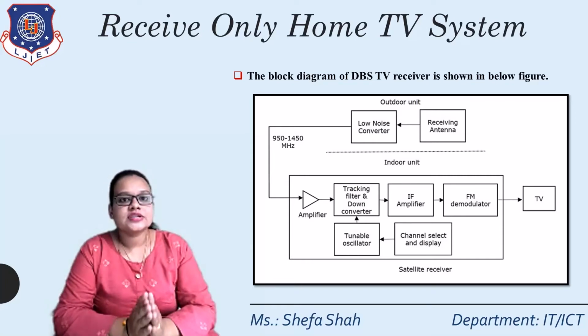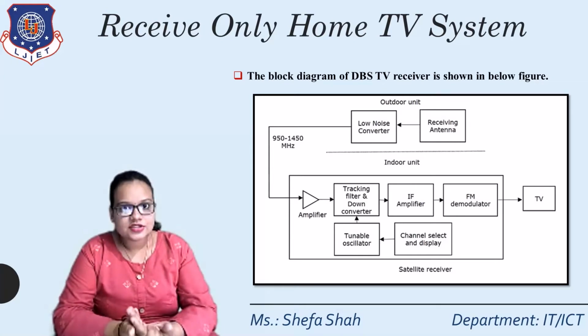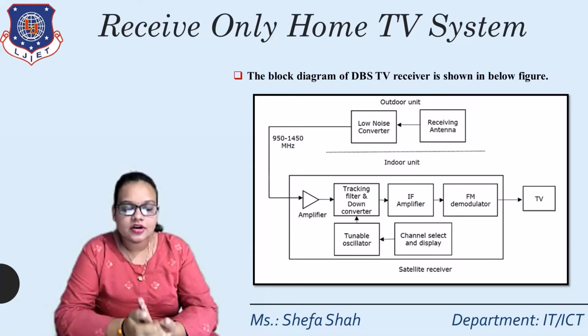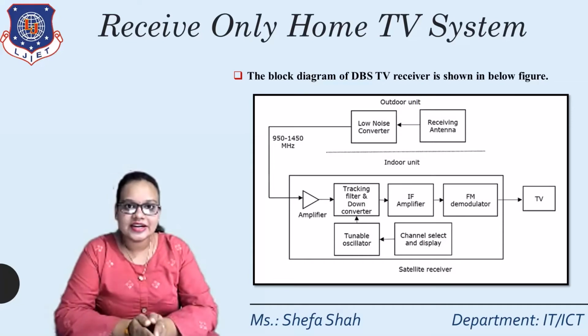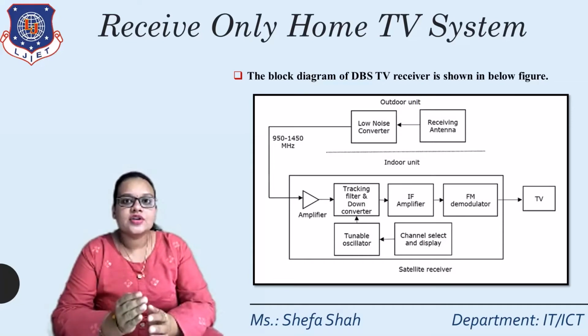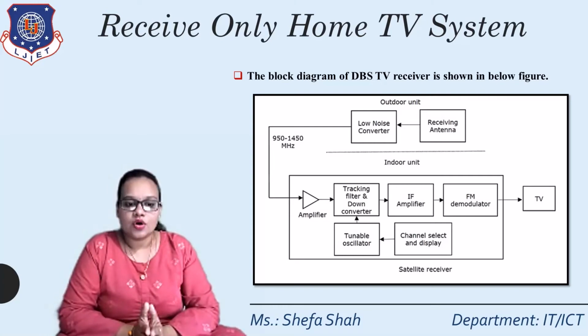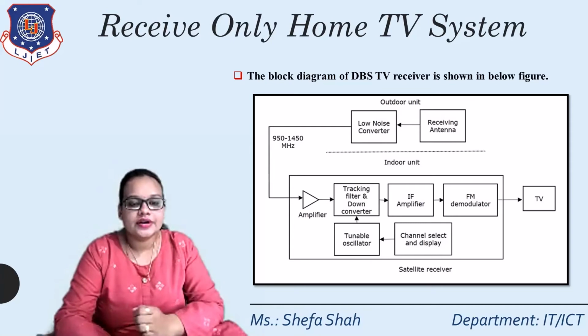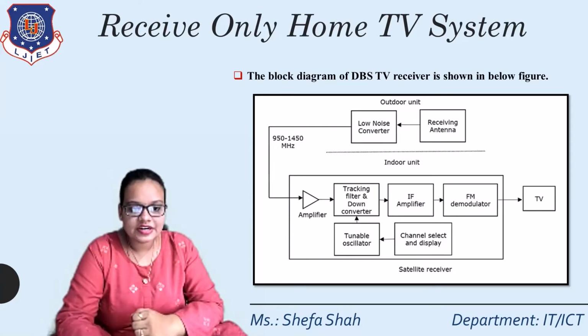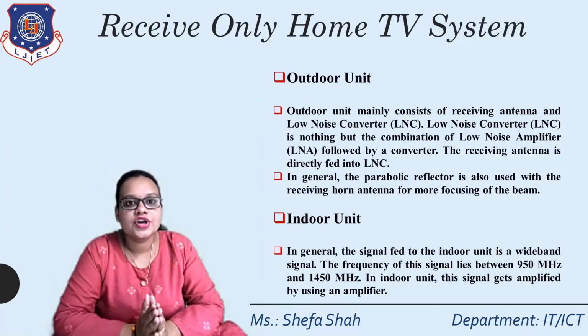Finally, it goes to an FM demodulator. The FM demodulator will separate the carrier signal from the modulating signal, and only the modulating signal will be seen on our TV box, right? So this is all about the indoor unit. Now we will discuss the function of each and every block of the indoor unit.